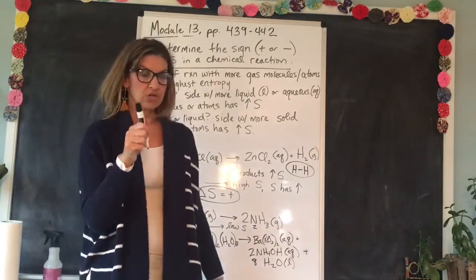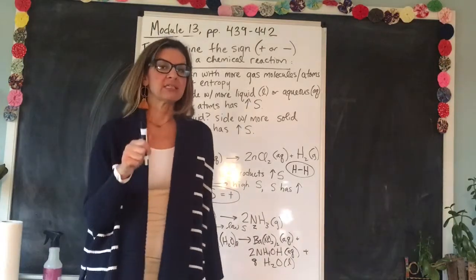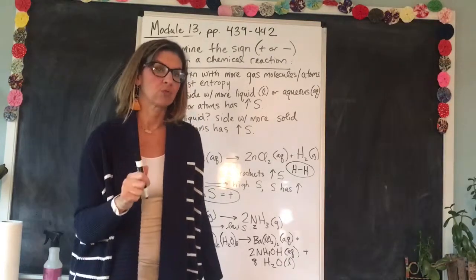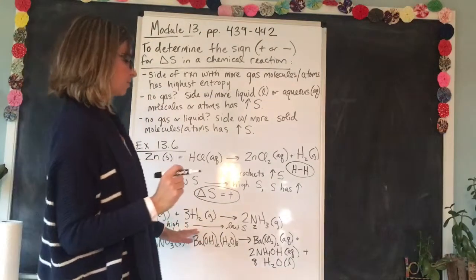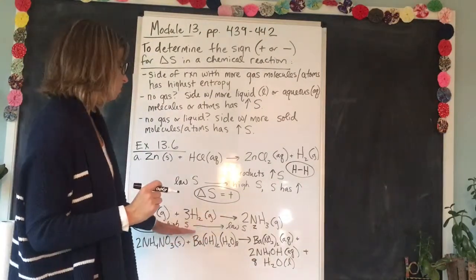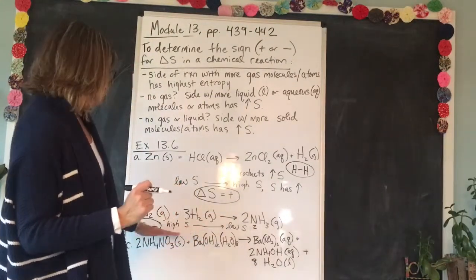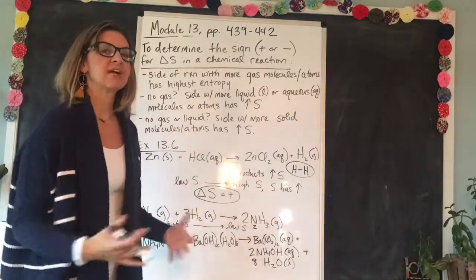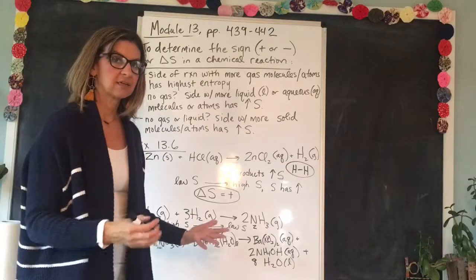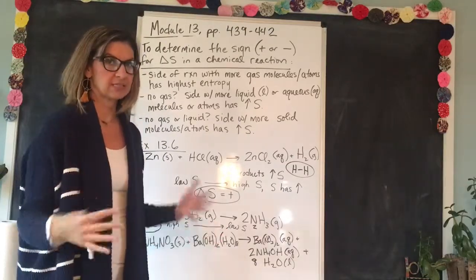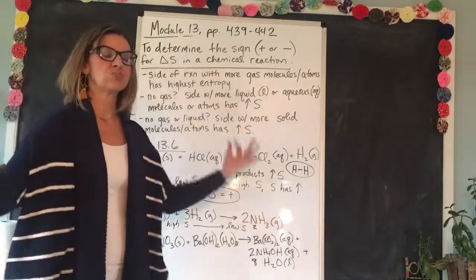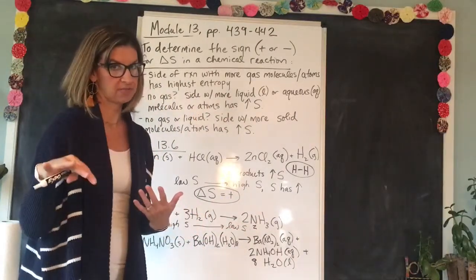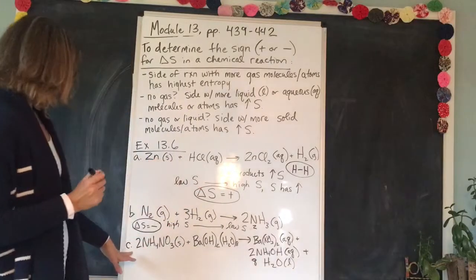Now you might be wondering, you're thinking back to that inequality, aren't you? Delta S of the universe has to be greater than or equal to 0. Remember, we're not talking about the entire universe in this reaction. We're just talking about this reaction. So if delta S is negative for this reaction, then how it's affecting its surroundings must be greater than 0 to balance it out, because the entropy in the universe as a whole has to stay at 0 or above 0.